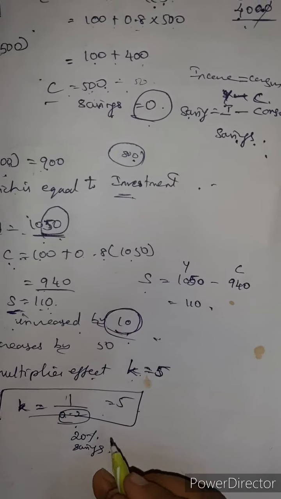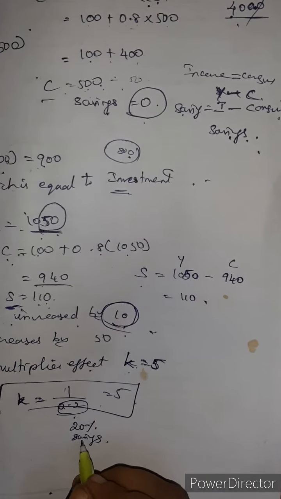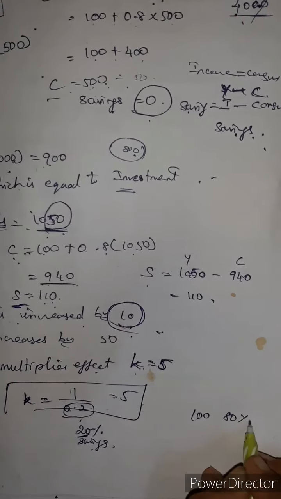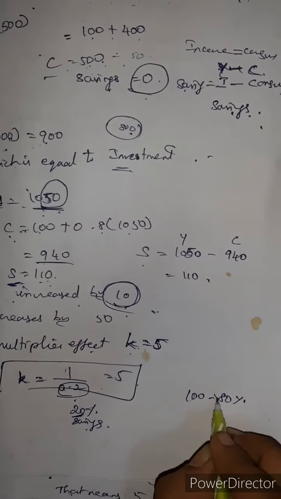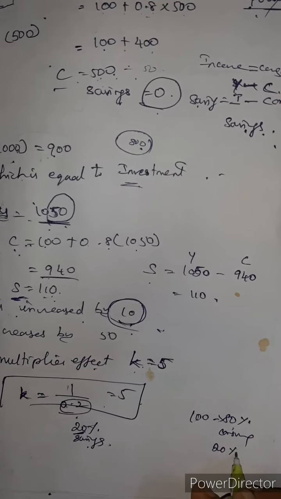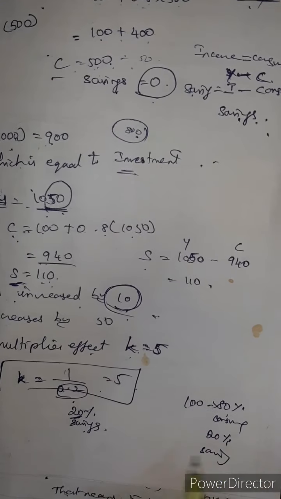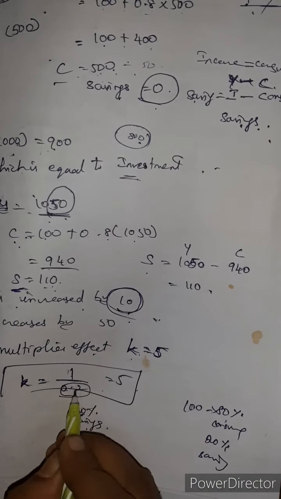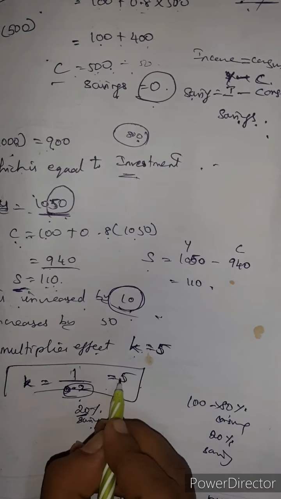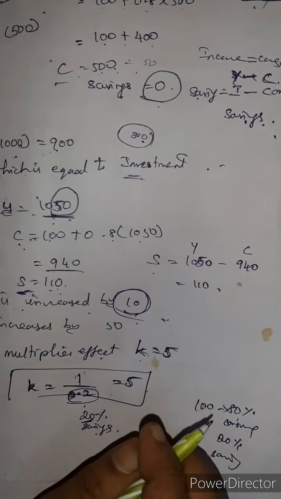Already in the first itself I explained that 20% is savings, and out of 100, 80% we are consuming, and 20% is savings, isn't it? That is why they give it like this, 1 by 0.2, which means we get 5. Okay children, thank you.